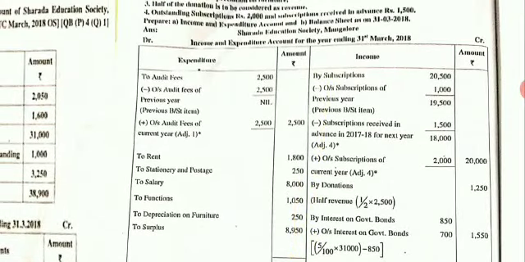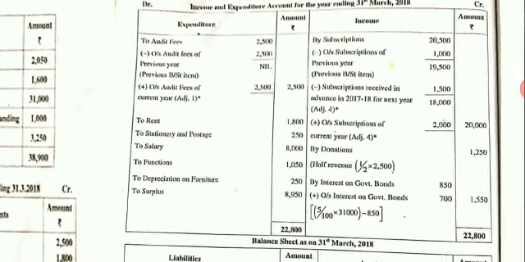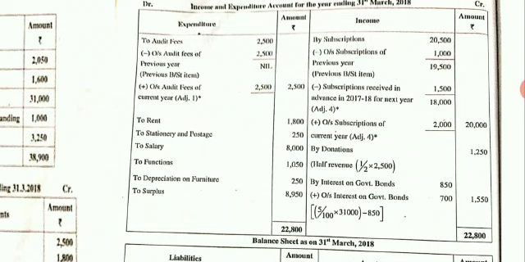Next. There itself they have told you advance received is 1,500. Come to your income side. It is the income of the next year. Come to your subscriptions, less advance 1,500. Put an arrow right in the outer column 20,000.